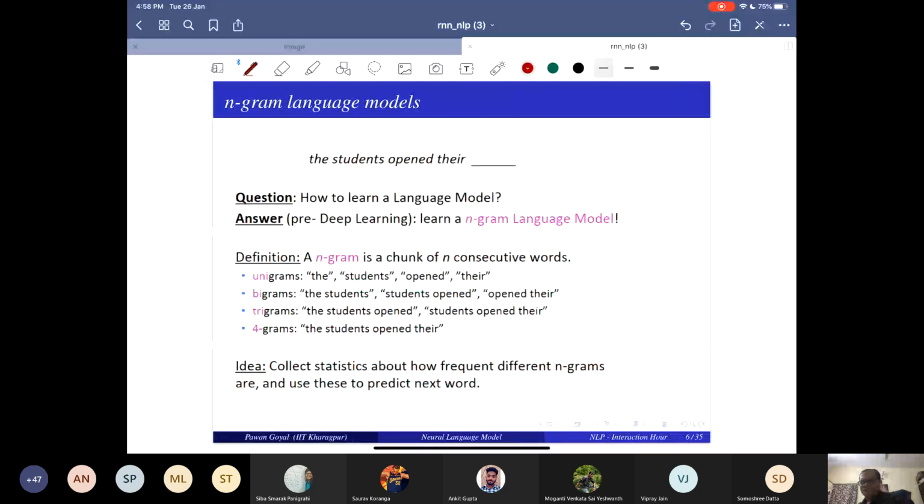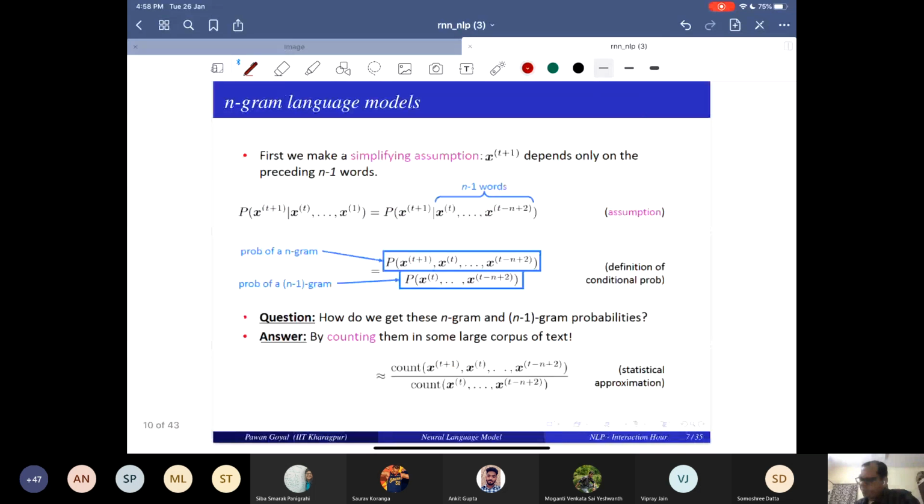Okay. So n-gram language models, if you have doubts, you can tell me. Unigram is a single word, bigrams are 2 words, trigram, 4-gram. And how do you compute the probabilities? For example, the probability of an n-gram is the probability of a word given the previous n minus 1 words. How do you do that?